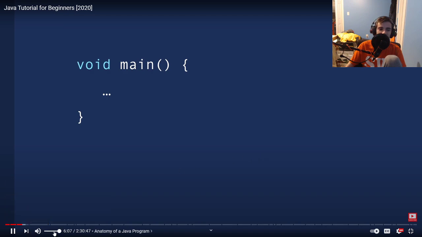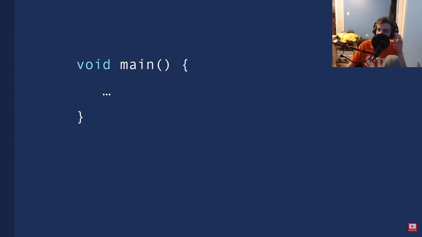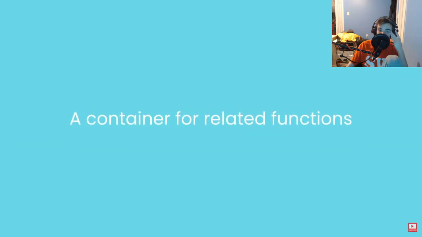Whenever we execute a Java program, the main function gets called, and the code inside this function gets executed. Now, these functions don't exist on their own. They should always belong to a class. So a class is a container for one or more related functions.